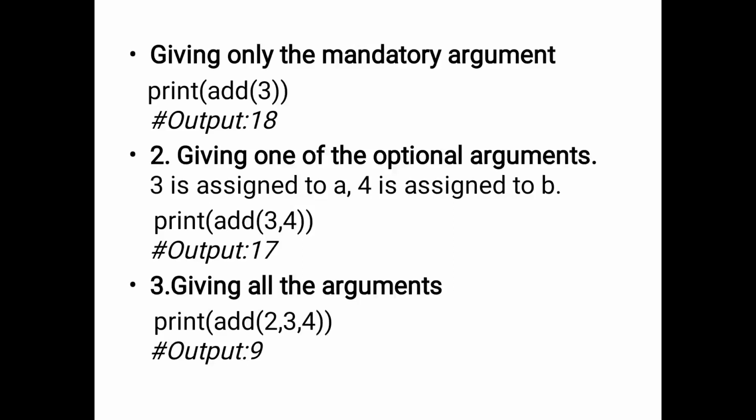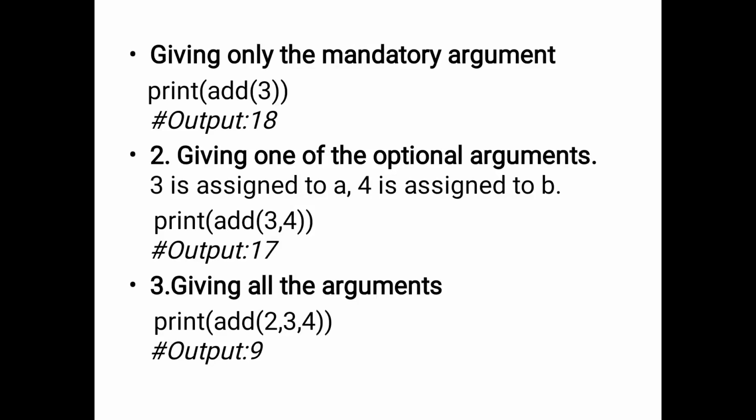The second option is giving one of the optional arguments. Optional arguments means that we have two assigned values, b and c, which are default arguments. But we are assigning 4 to the variable b.